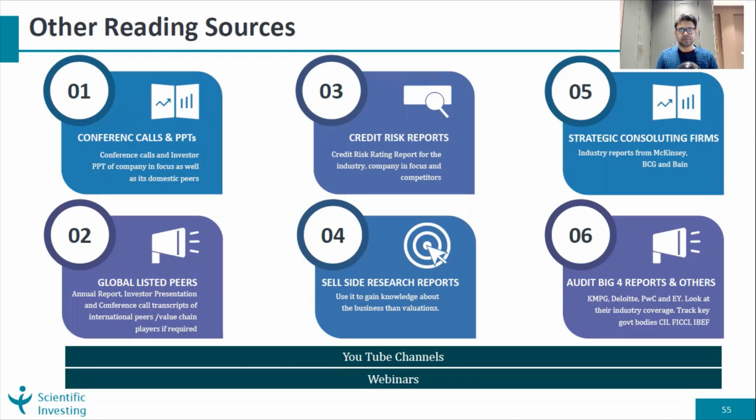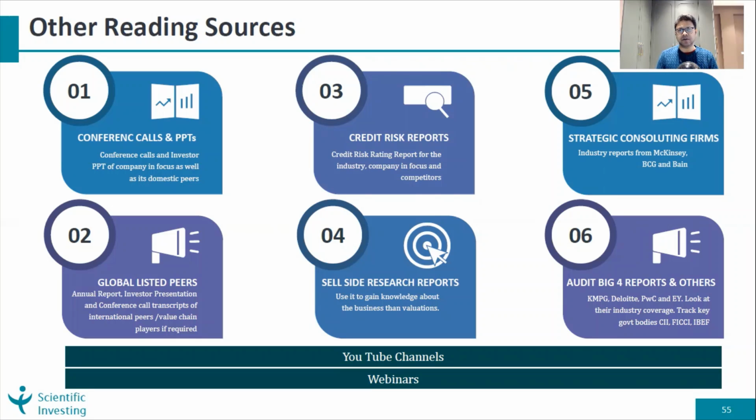The first thing is beyond our annual reports. There are a lot of other documents which companies release, like conference call transcripts, investor meetings or investor PPTs, and there are specific places where we can get all the consolidated information. I know Screener is one, but there are more. And when it comes to PPTs, there is a better way of organizing and having them.